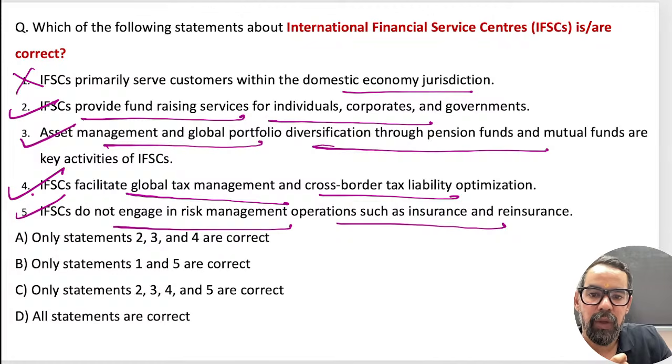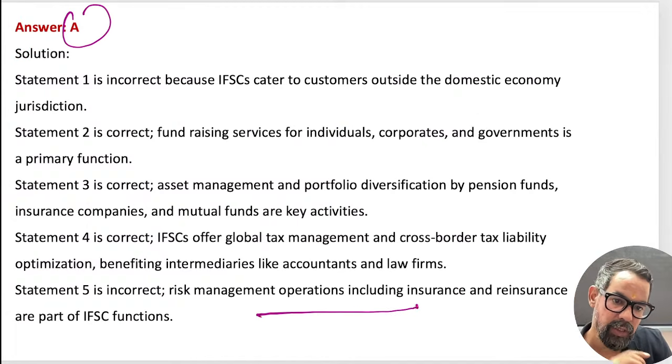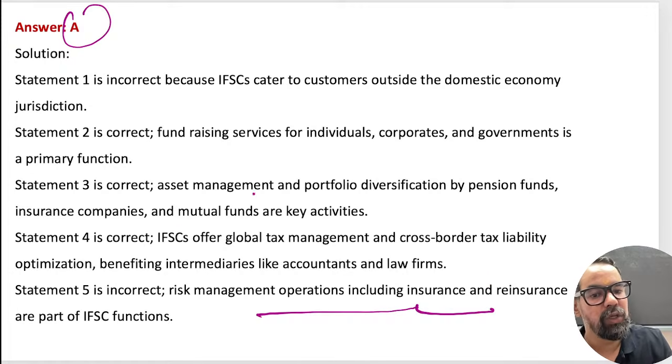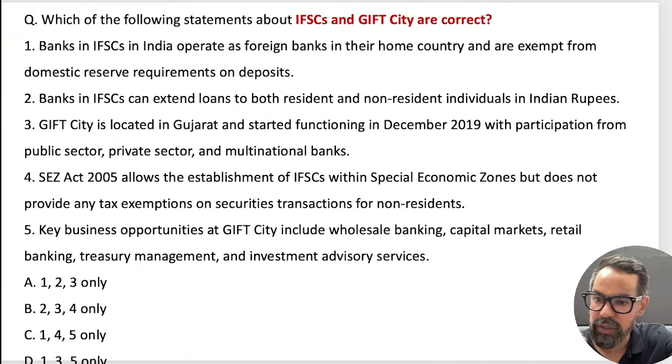This is also true. IFSC, it is mentioned do not, sorry, so it is wrong. It does, right. So 234 means option A will be the right answer, with risk management operations including insurance and reinsurance being part of this. And IFSC cater to customers outside the domestic economy jurisdiction. Even our branch is also considered a foreign branch in this particular case.